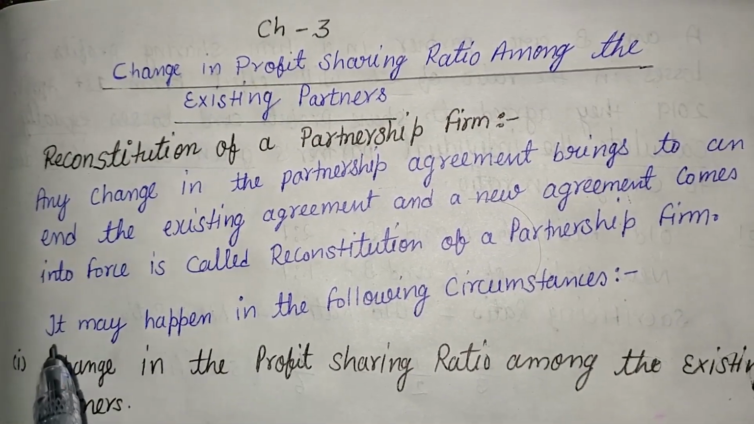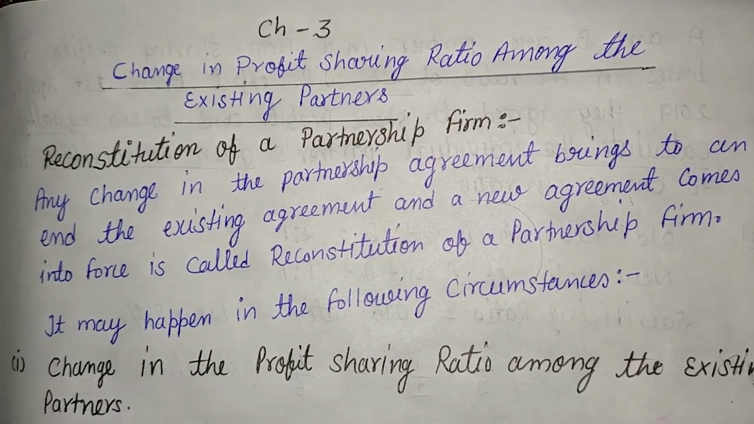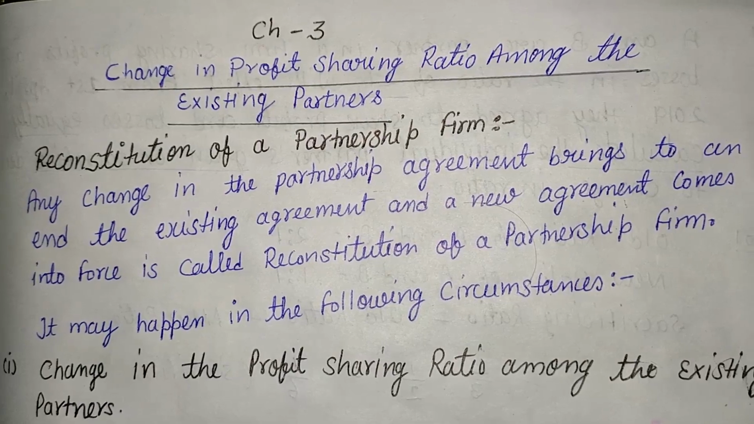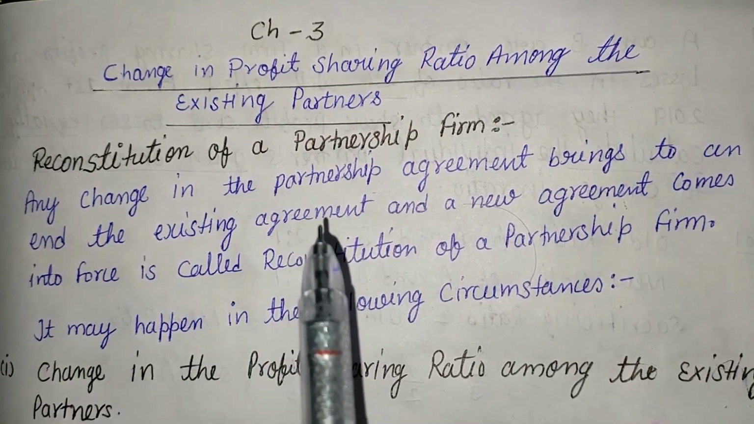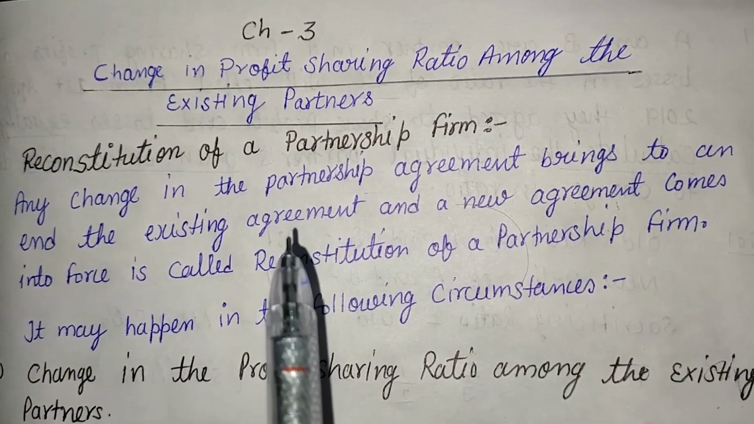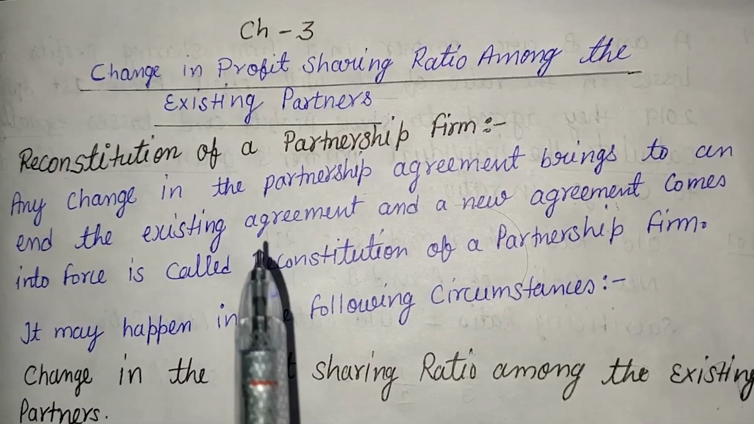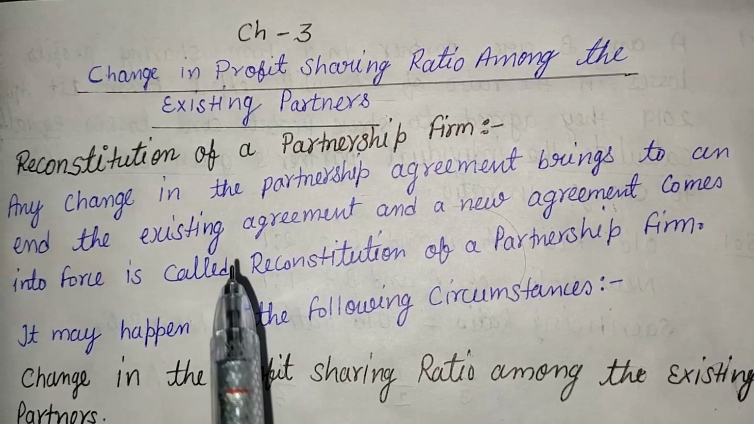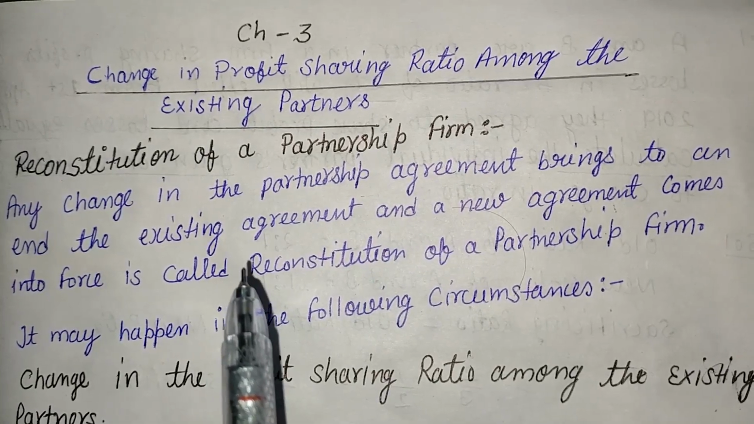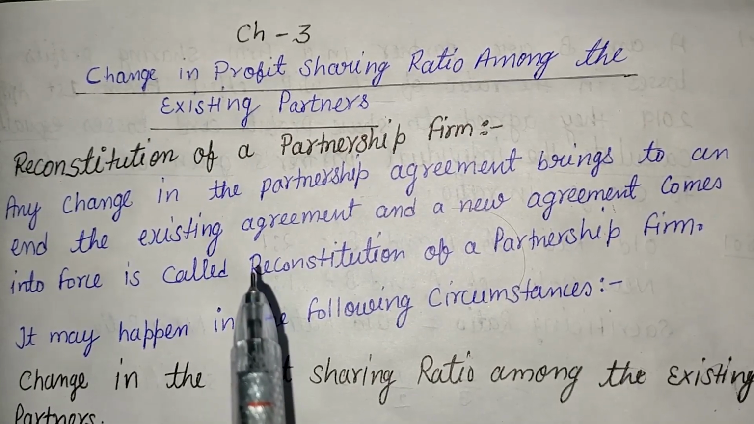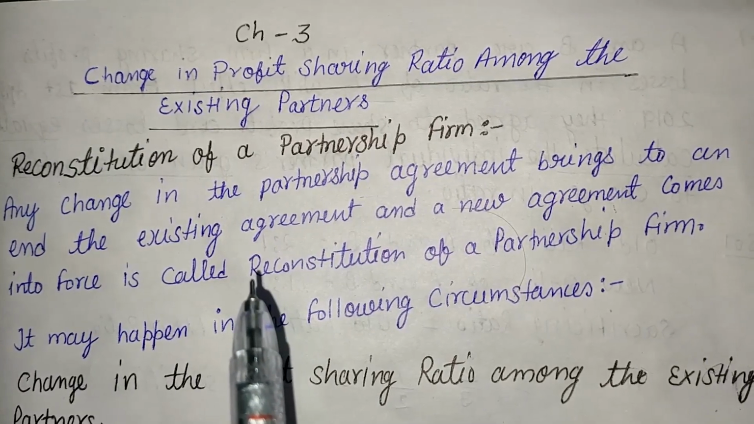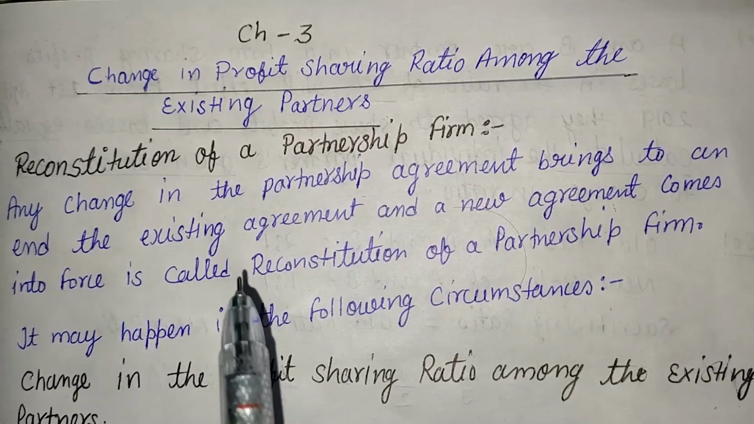For example, A and B are partners. Their profit sharing ratio is 3:2. Now they want to change their ratio from 3:2 to 1:1. That is called reconstitution of a partnership firm, because the old partnership comes to an end and the new partnership starts from that. That is called reconstitution.